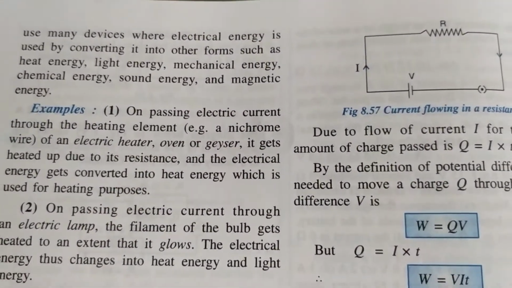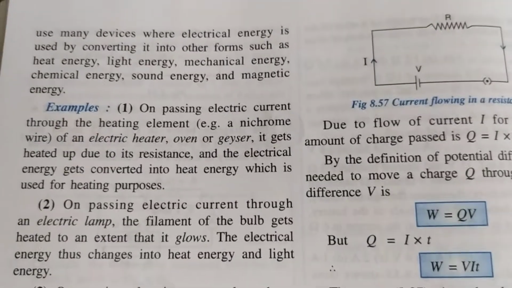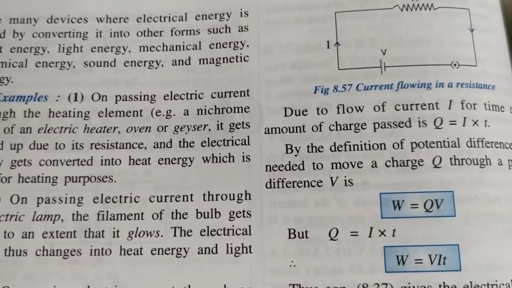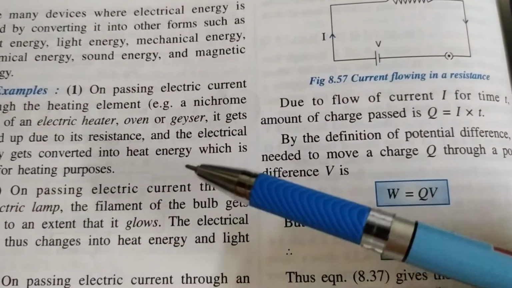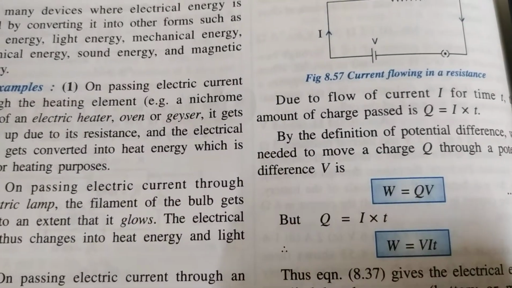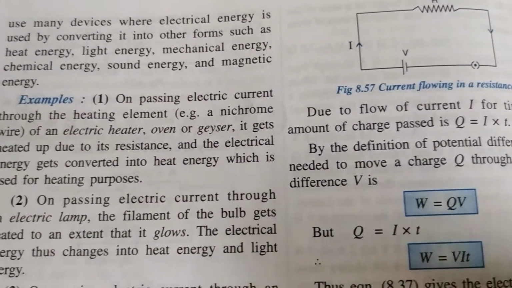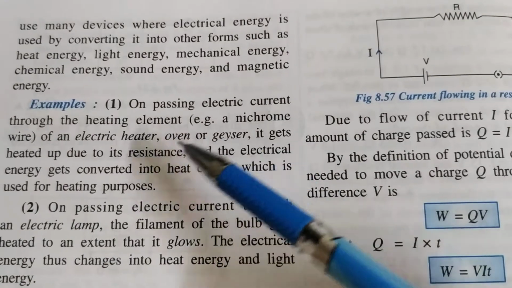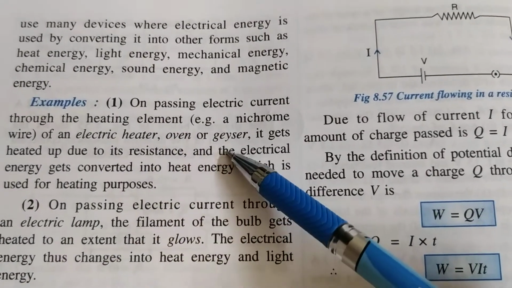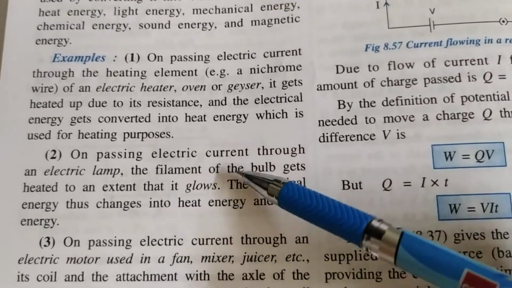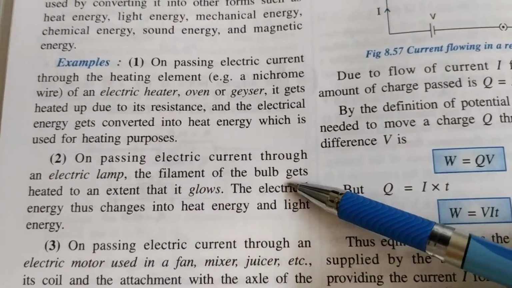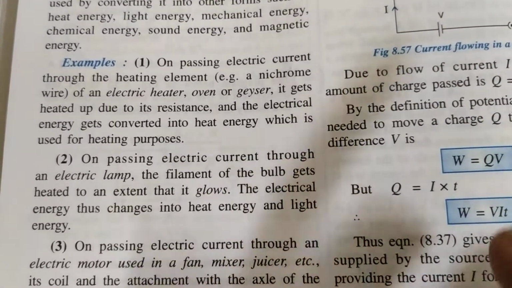Just like your second chapter where we have done energy transformation examples of different appliances, similarly in this chapter they have discussed different appliances where electrical energy can be converted into other forms of energy. For example, in heater, oven, geysers, it can be converted into heat energy, and in lamps it gives us light energy along with the heat energy.